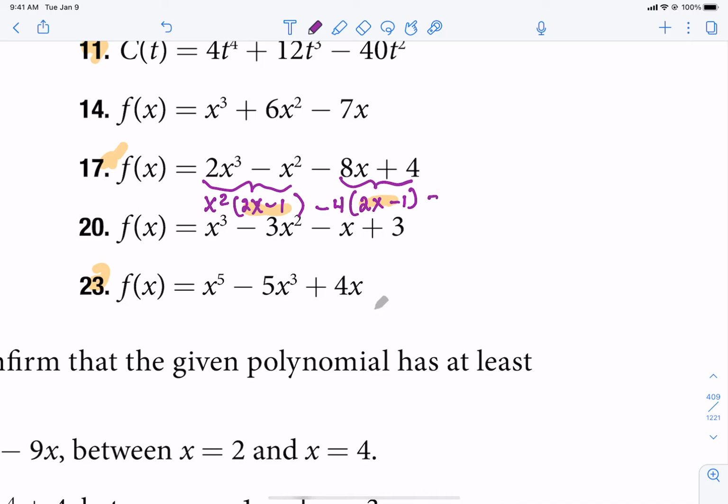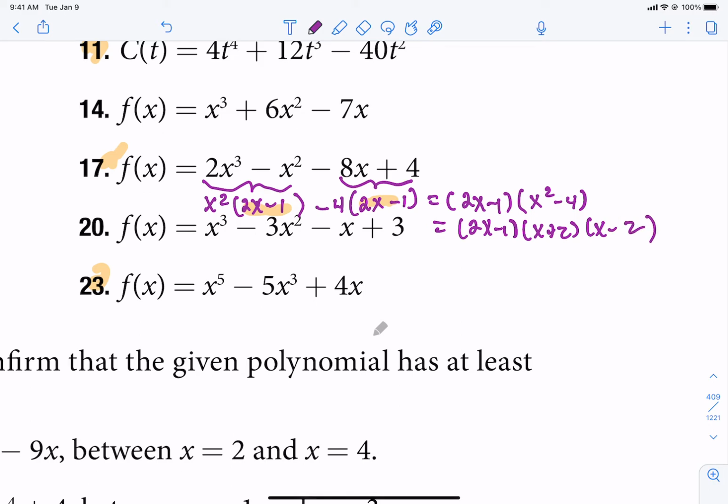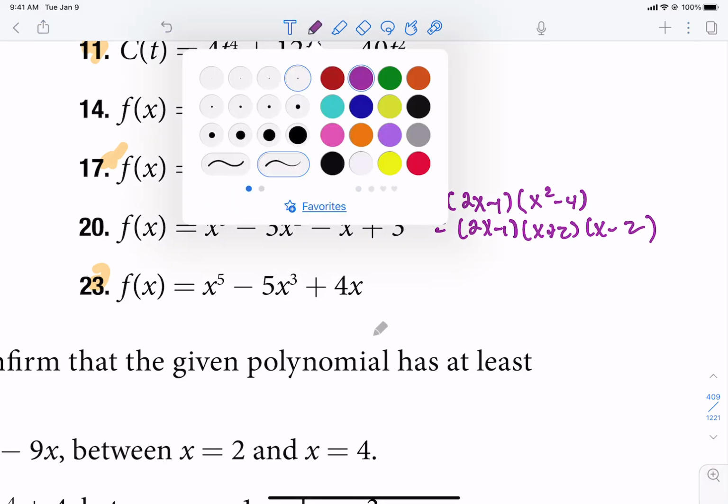Now, what that means is that we can take out a 2x minus 1, and we're left with an x squared minus 4. Now, when that's the case, we want to make sure that all the pieces are factored as far as we possibly can. Well, x squared minus 4 is a factorable quantity. So that factors to be 2x minus 1. x squared minus 4, that's the difference of squares. We can use the square roots to help us. That's going to be x plus 2 and x minus 2. Now, once we have it in factored form, we are not done.